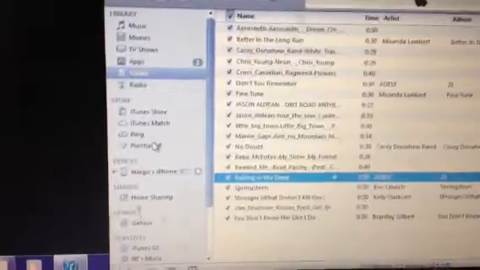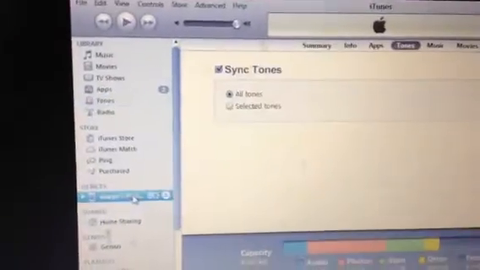Now all you have to do is plug your phone in, go to your phone, make sure all tones are synced, click sync. That's it.